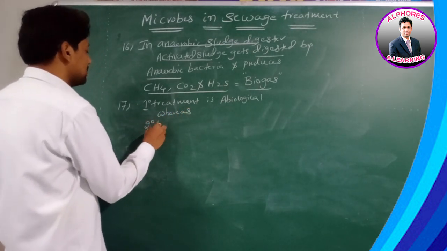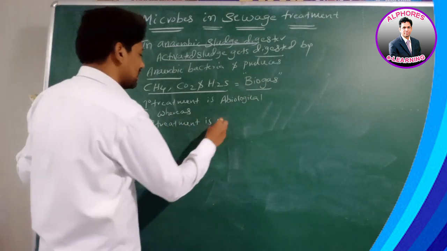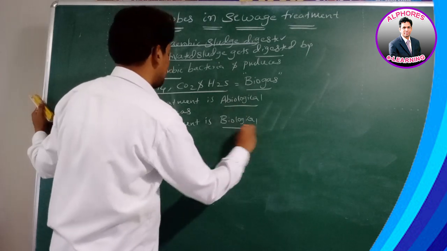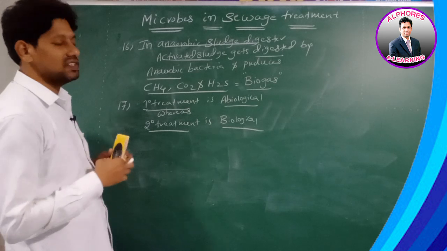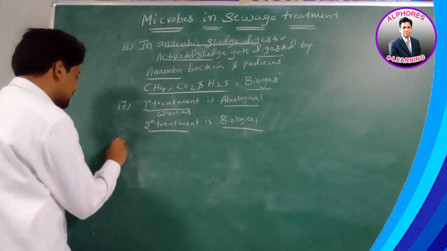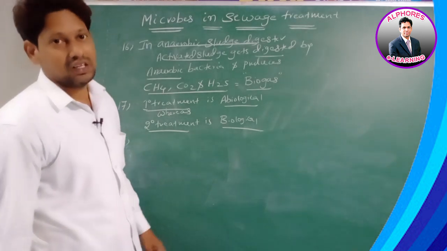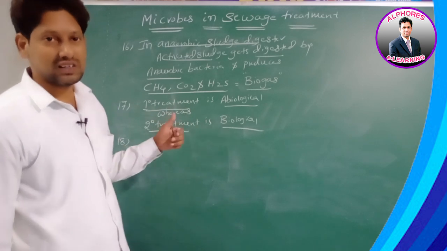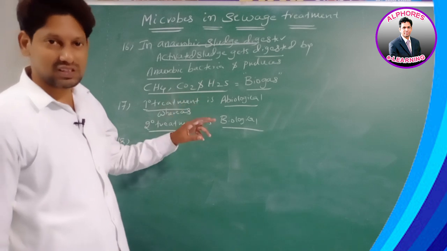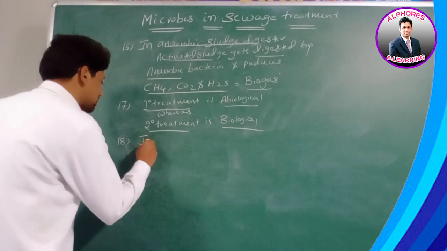Whereas secondary treatment is what, sir? Biological. Primary treatment is abiological, whereas secondary treatment is biological. Sir, in sewage treatment, which microorganisms came first? Aerobic bacteria. Then only what, sir? Anaerobic bacteria. Therefore, the role of aerobic bacteria came first, then only the role of anaerobic bacteria.